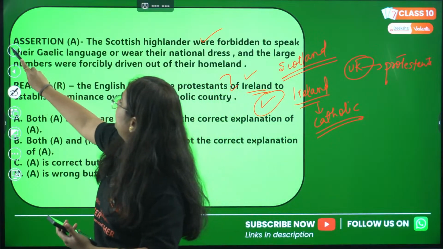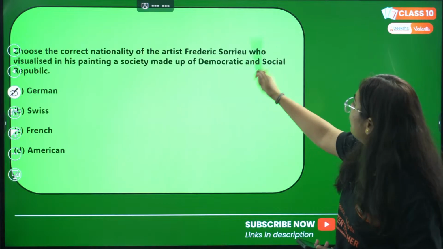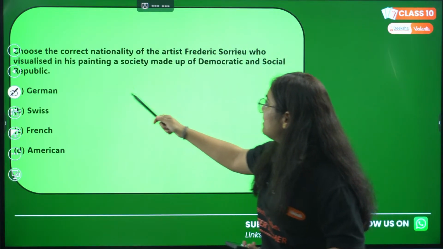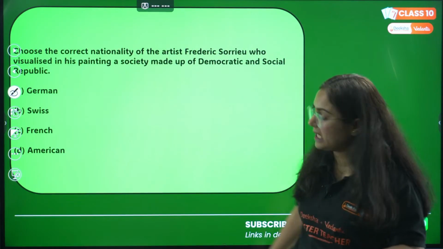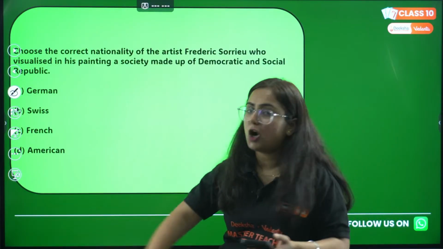Give me a thumbs up. We are moving to the next question. Choose the correct nationality of the artist Frederick Sorrow, who visualized in his painting a society made up of democratic and social republic, and the options are German, Swiss, French or American.